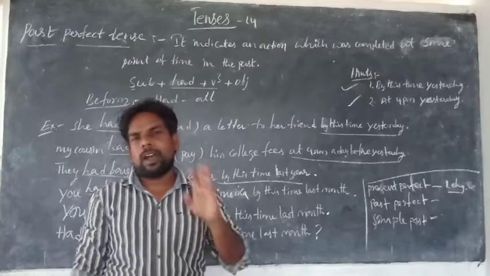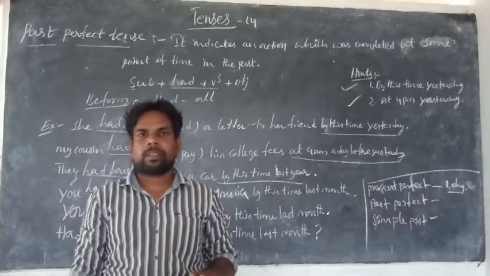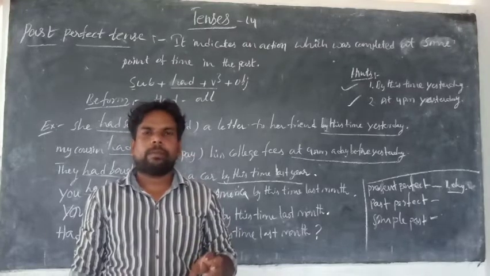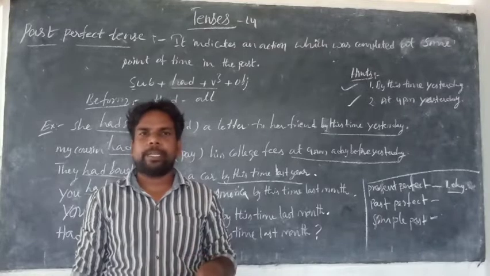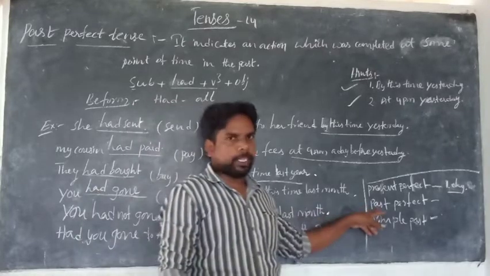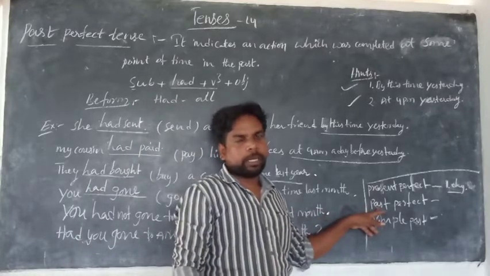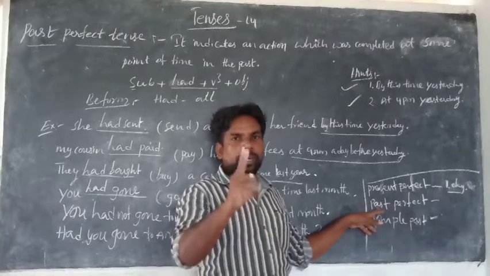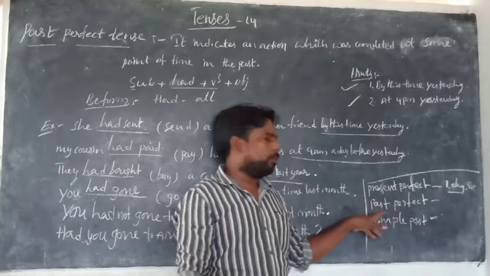Its time period is a short one, whereas past perfect indicates one month or two months or two years. In this period, whatever action happens, you can write in past perfect. Two months or two years.